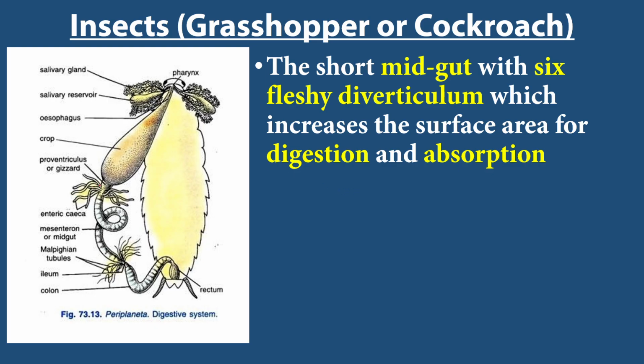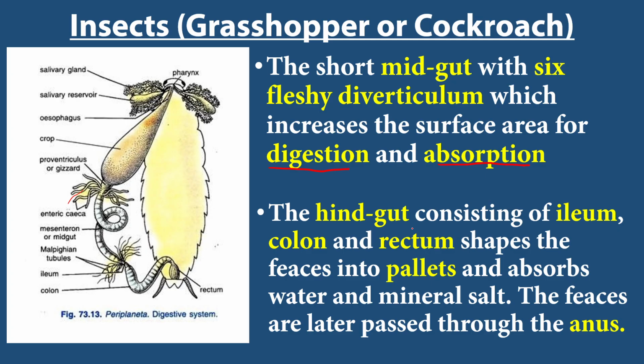So these are the diverticula. You can see them here. They help to digest and provide a larger surface for digestion and absorption. Then after that, the food moves to the hindgut, which consists of what? The ileum, colon, and rectum. And they do what? They shape the feces into pellets and absorb water and mineral salts. The feces are later passed through the anus.